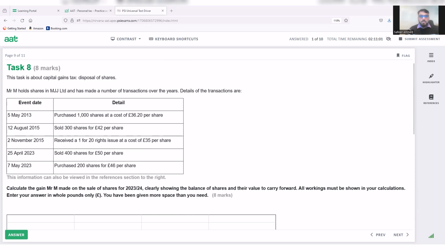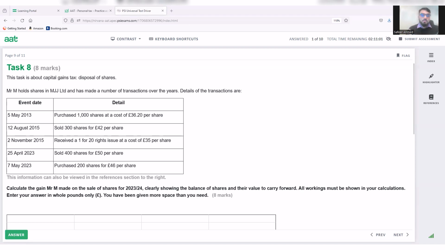In relation to shares and securities, there are shares matching rules, and what are these rules? The first rule is same day acquisition. In other words, we will presume that if the shares are acquired on the same day that we sold them, we will assume that we sold the same ones.